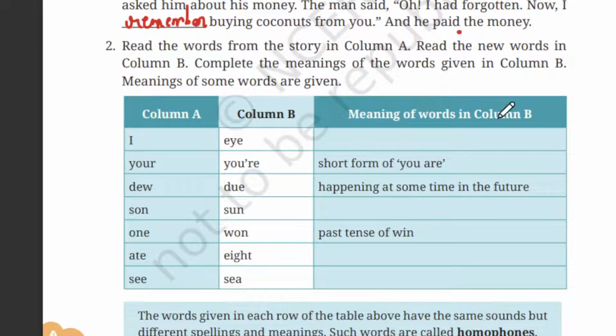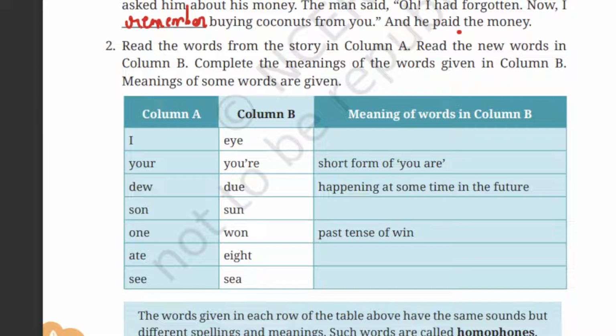Meaning of the words in column B. So, column B, you're: short form of you are. Due: something at some time in the future. Okay. So, won: past tense of win. Likewise, we have to write the meaning of these words.